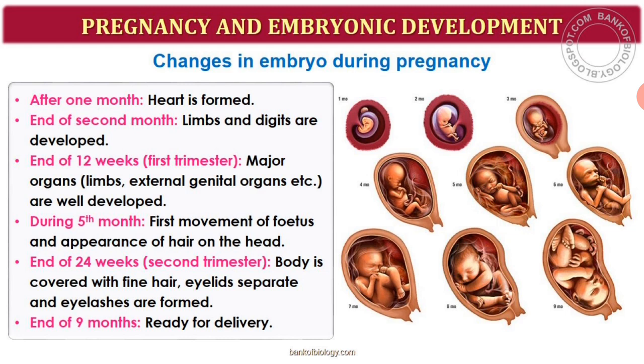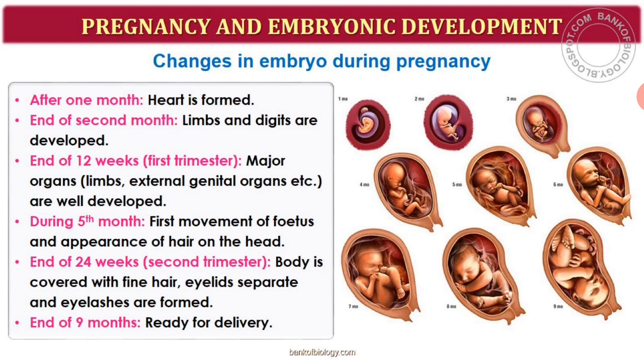In this slide you are going to see the changes which occur in the embryo during pregnancy. The diagram shows how the development takes place bit by bit, or month wise.